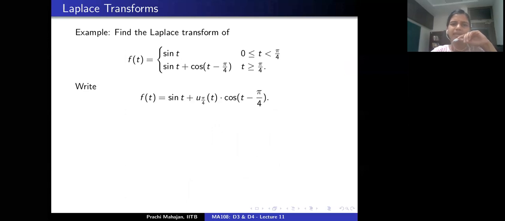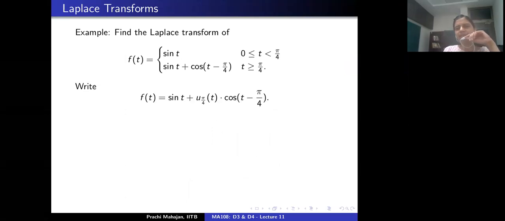One way is that I introduce the unit step function here, and I write down f as sine t plus the step function u_{pi/4} times cosine of t minus pi by 4. Is that correct? Everybody with me on this? Yes. So this will give you the required function f.